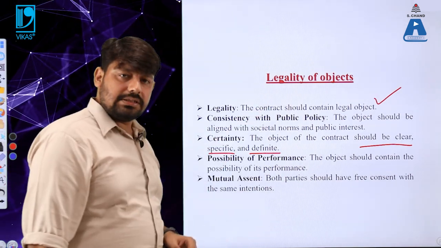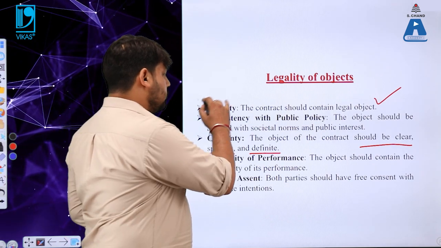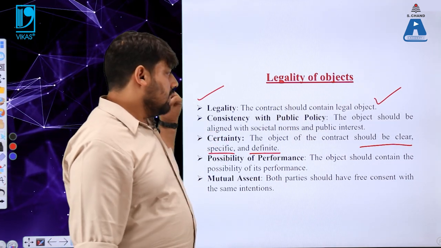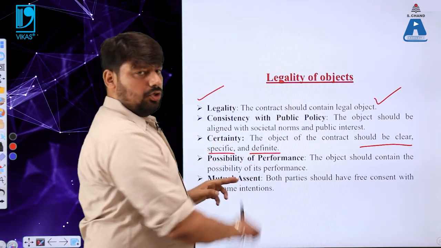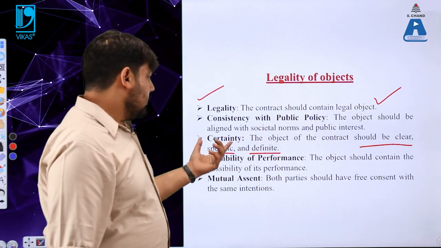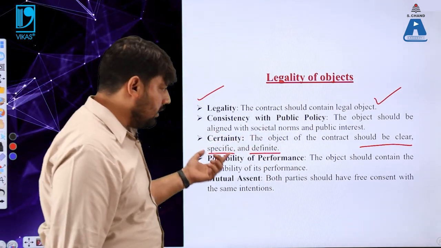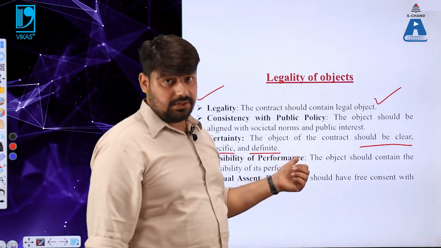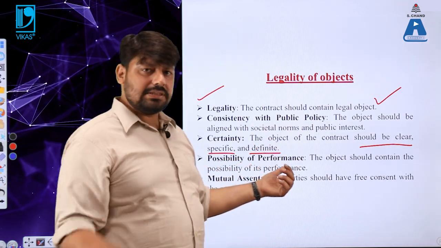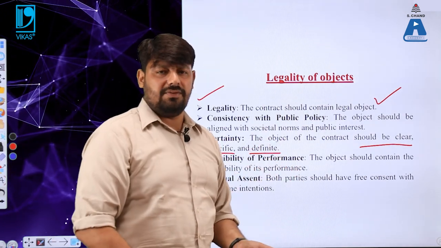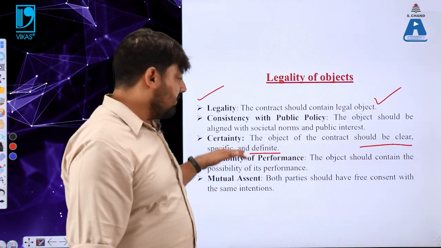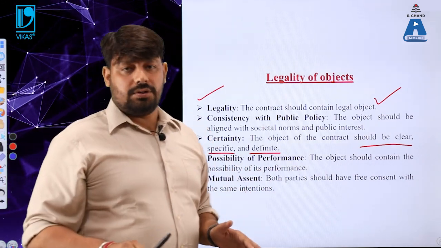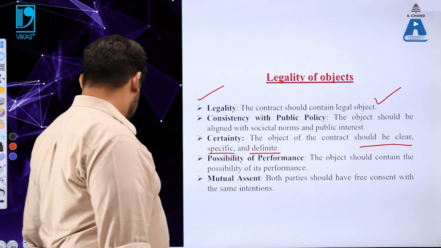So what we have discussed in this slide, we have talked about the essentials of a legality of the objects. The number one is legality, the number second is consistency, which means the object should be aligned with the society and the public norms, public interest. Number third point is certainty. Whatever the object you are taking to form a valid contract, that should be clear, specific and definite. And what is the next point? Possibility of the performance. Definitely, whatever the task, whatever the object you are setting to form a valid contract, that should have a possibility to perform. And the next point is free consent, which is absolutely very important. Let us move to the next slide to make it more clear.